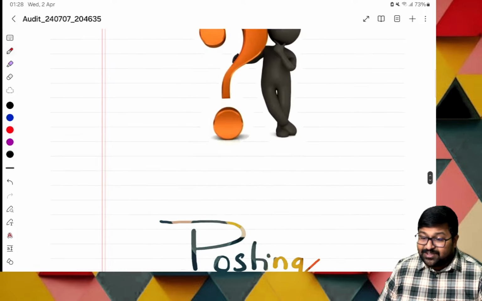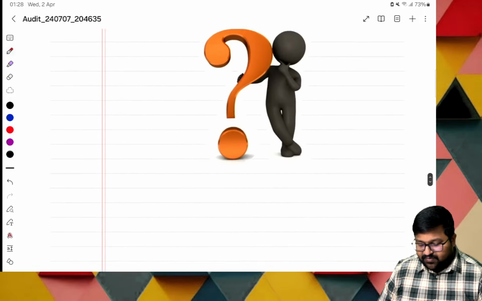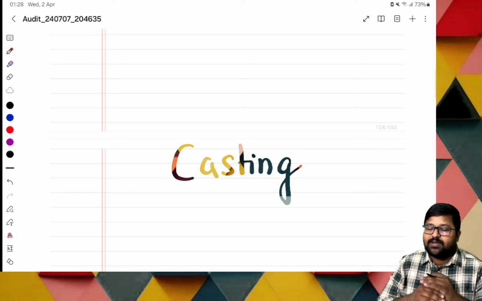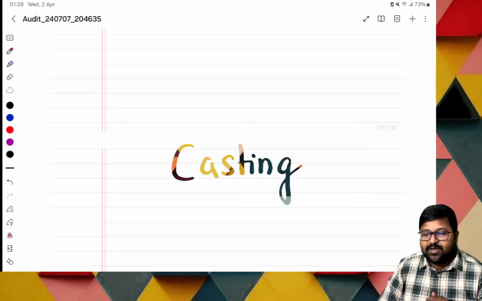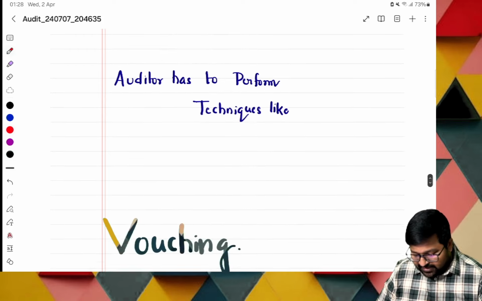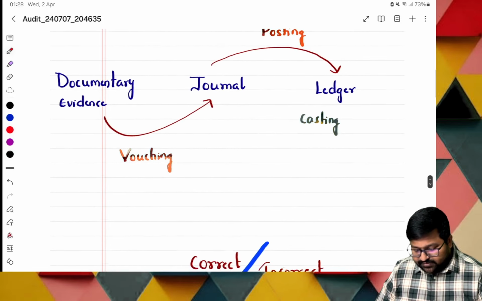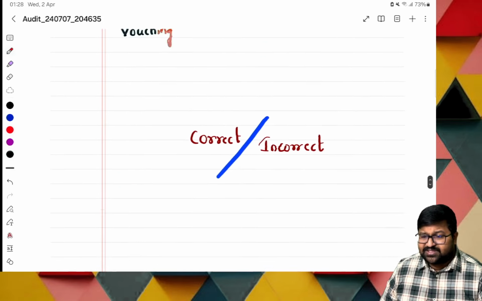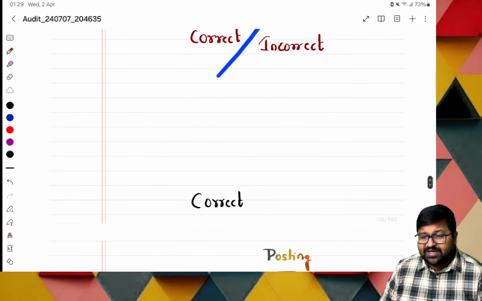From ledger to trial balance is nothing but casting. Whether all these three things are done correctly or not will be checked by whom? The auditor. These are the techniques: documentary evidence to journal is vouching, from journal to ledger it is posting, and from there it is casting, where there will be the trial balance. Are they correctly done or not?